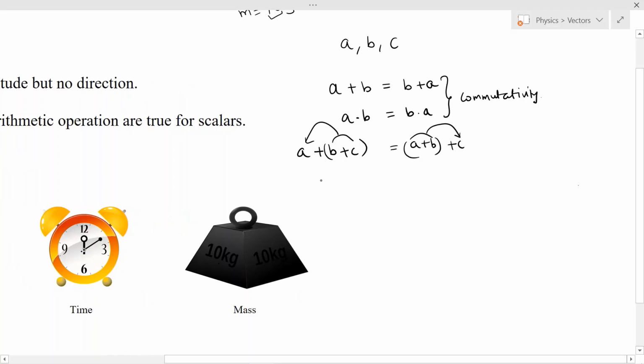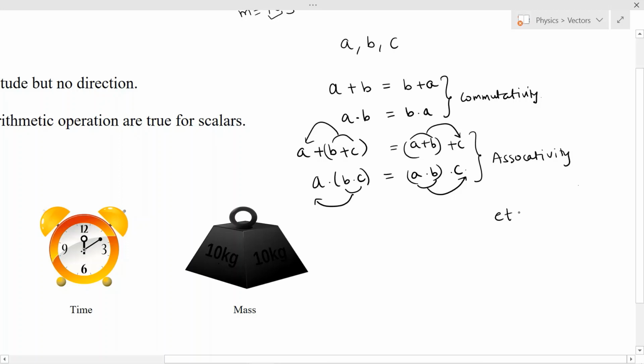Similarly, if I have to multiply the three numbers, a into b into c, it doesn't matter if you multiply b and c first and then multiply it with a, or a and b first and then multiply it with c. The end result will be the same. These are associativity laws. So all such laws are followed by scalars.